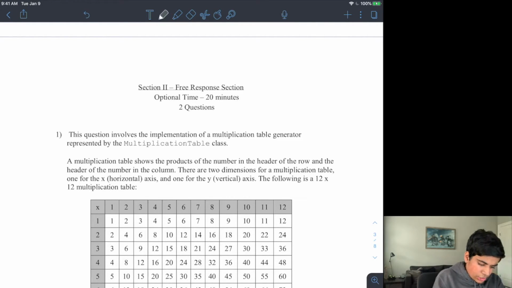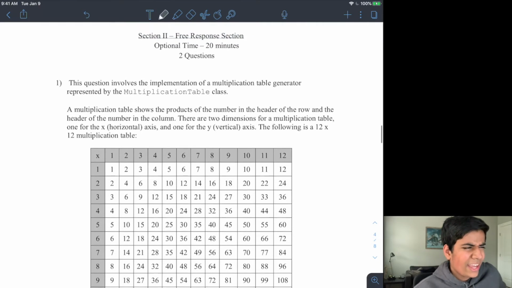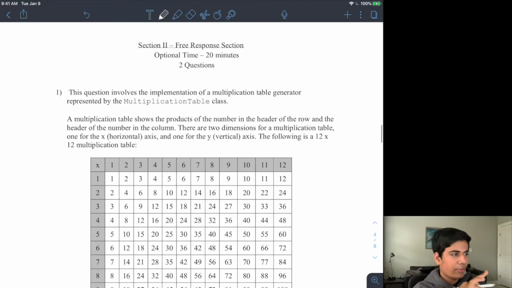So it says, this question involves the implementation of a multiplication table generator represented by the MultiplicationTable class. Remember, third grade, now we're getting back to third grade with the multiplication tables, or fourth grade or second, or I guess even kindergarten if someone learned multiplication in kindergarten. I'm not really sure what people do, but it varies. There are some people who learn multiplication in kindergarten. Anyway, generally it's going to be around third grade, but you never know.